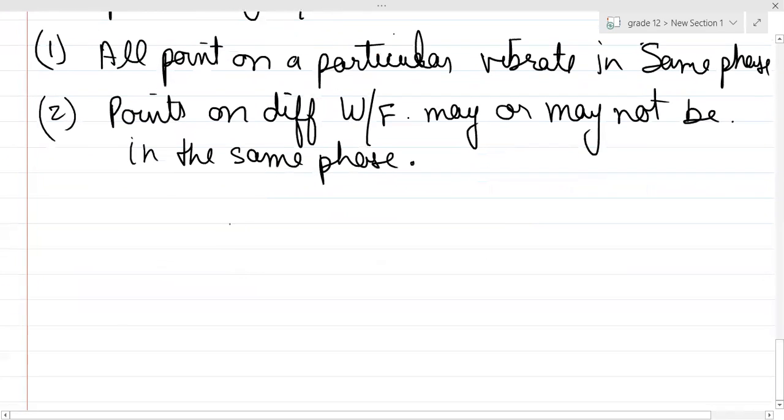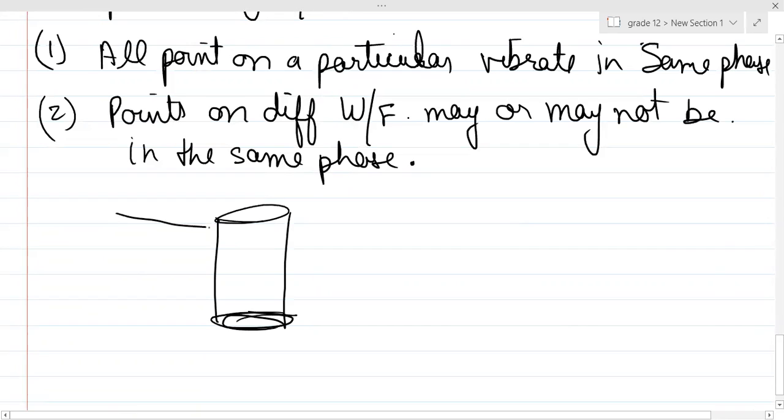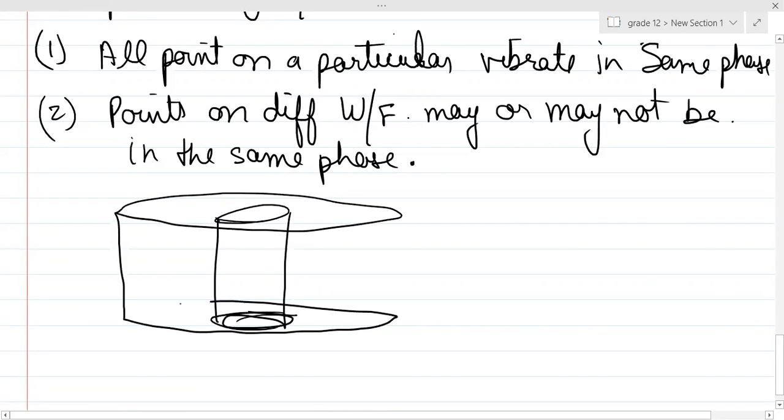For example, suppose I have two wavefronts for a line source, let's say there is one cylinder which I am drawing over here, and another cylinder which I am drawing over here. These are cylindrical wavefronts produced by this line source, right? This line source is throwing light in all possible directions. So if I have two wavefronts, this is your wavefront 1 and this is your wavefront 2.